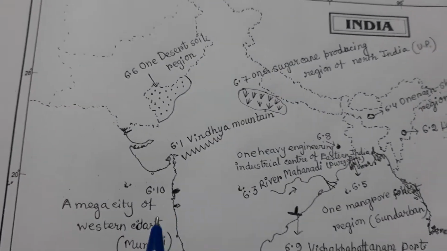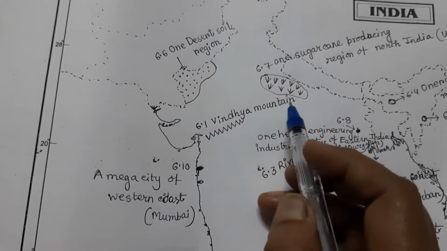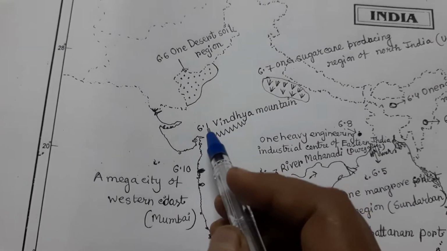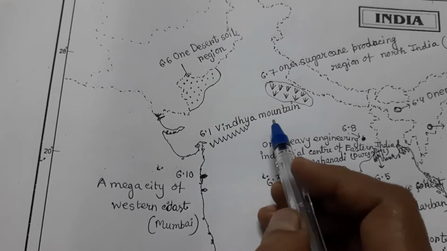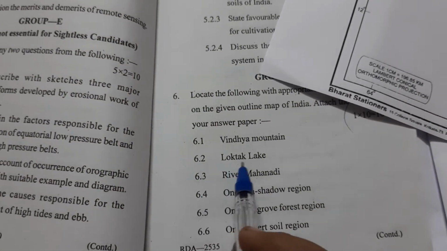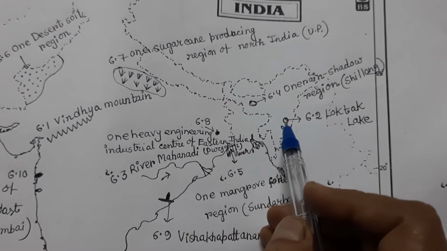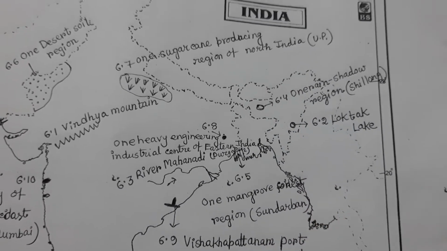Number 6.1, Vindhya Mountain. This is the point of Vindhya Mountain. At first you draw like this and then write 6.1 Vindhya Mountain. Then 6.2 Loktak Lake. You draw the lake here and then write 6.2 Loktak Lake.